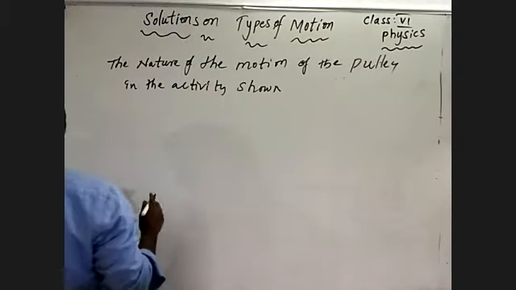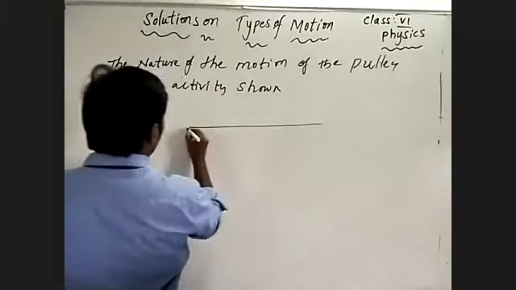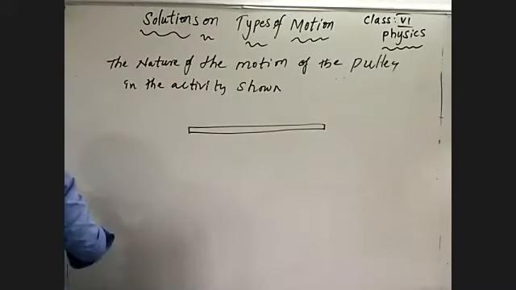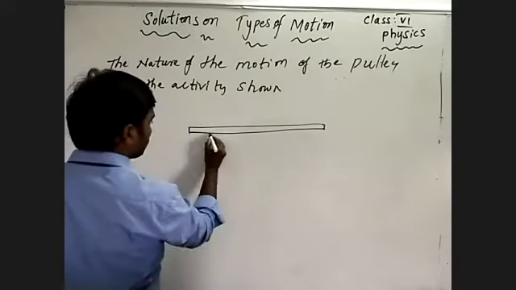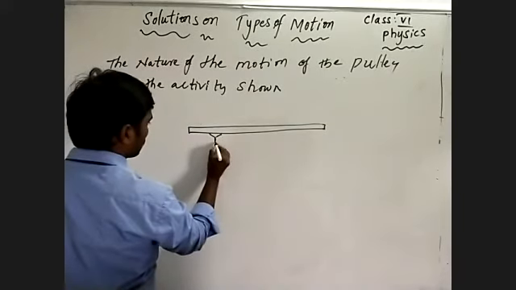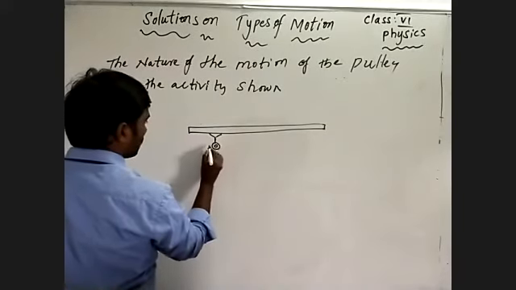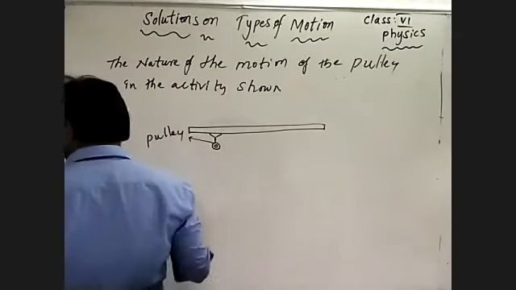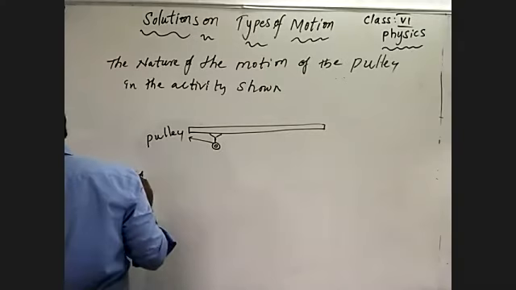See here, this is a support. And this is what we may call a pulley.